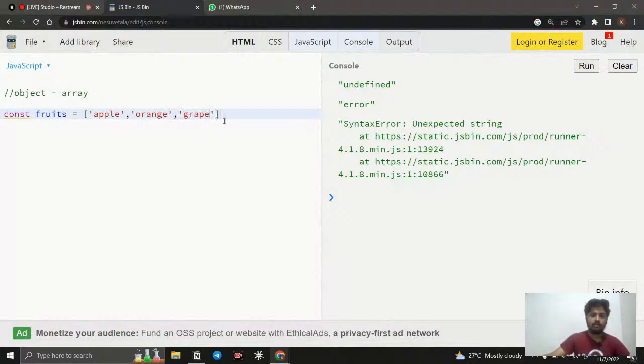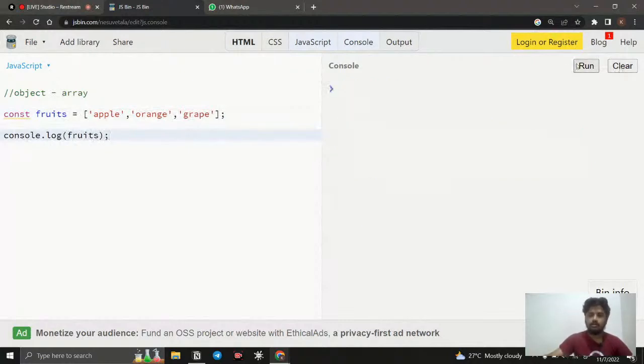So this means we can store 1,000 values inside a single variable. You can see only one variable is created, but we can store more than one value. Let's see how it gets stored. If I say console.log fruits, clear it and run it, you can see everything is here.